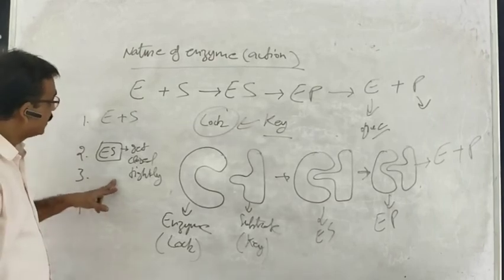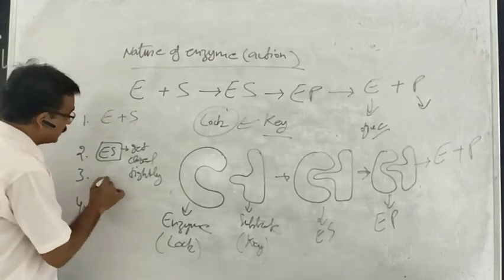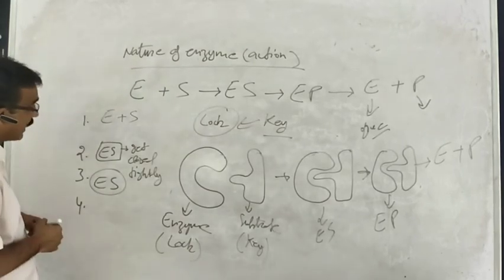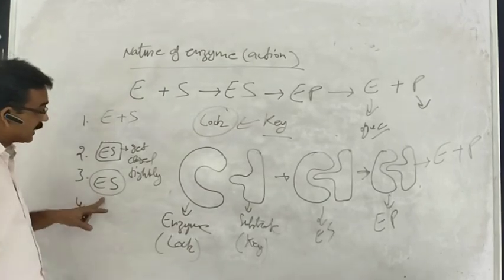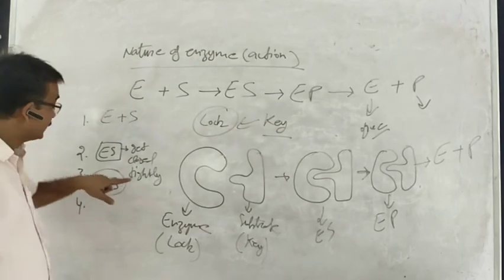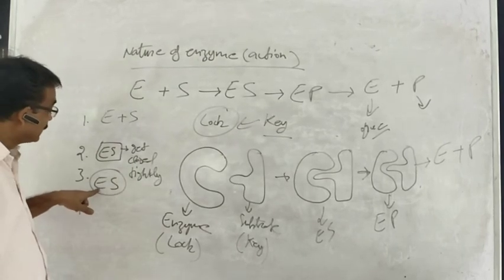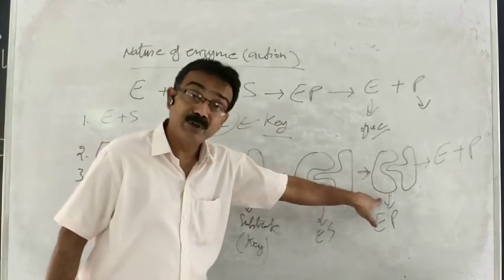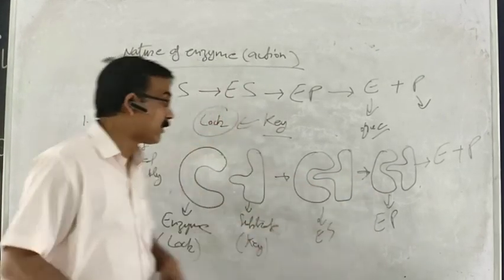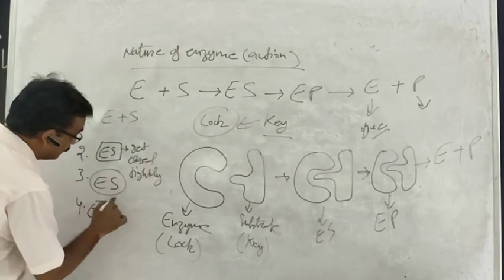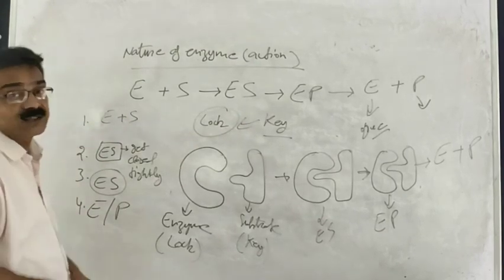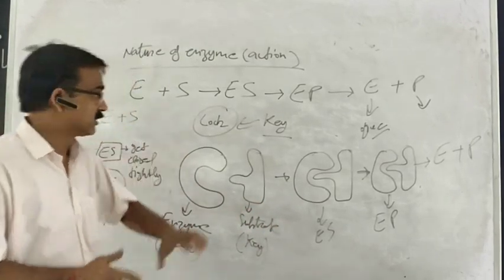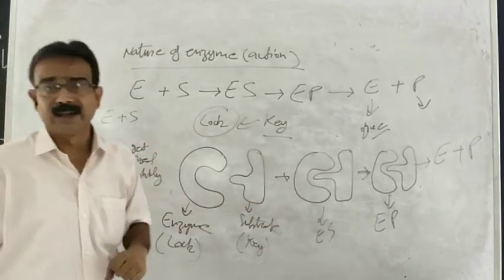Then the next is that the enzyme substrate complex will form, and when the enzyme substrate complex forms, at this time enzyme will break the bond of substrate and develop a new bond and product will form, and then enzyme and product get released and they will perform their further respective work. So this is the nature of enzymatic action.